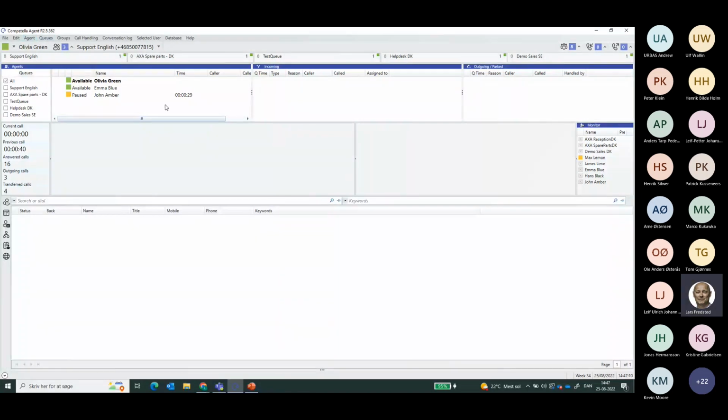So looking at the Competella agent client, first of all, we see here that the agent shown is Olivia Green, so she's the user. Olivia has the ability to log in and out, meaning going into pause mode, or to just be available for, in this case, 4 different queues that she is a member of. The queue overview shows how many calls are waiting.